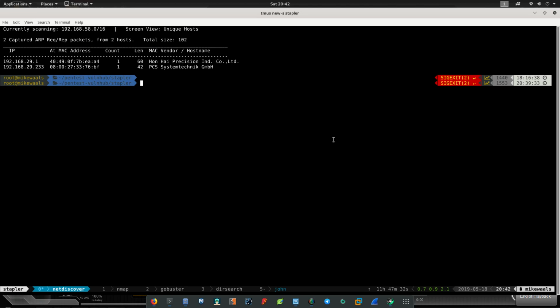Okay guys, so today I'm going to show you how I rooted the Stapler Vulhub machine. Most of the steps you will see are already done, but I'll try to do most of the things again in front of you, so you'll get an idea how I did it. I already found that this is the machine IP.